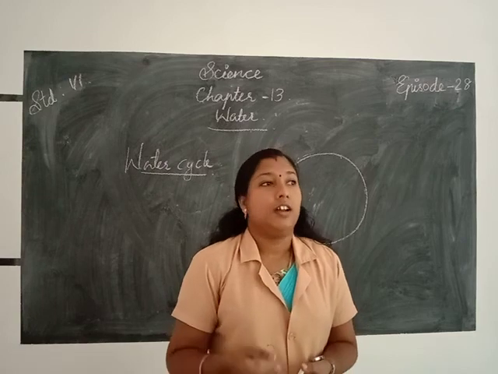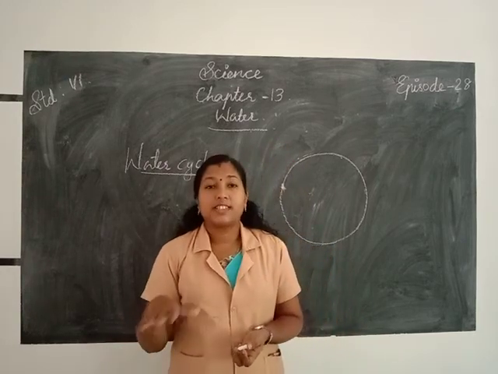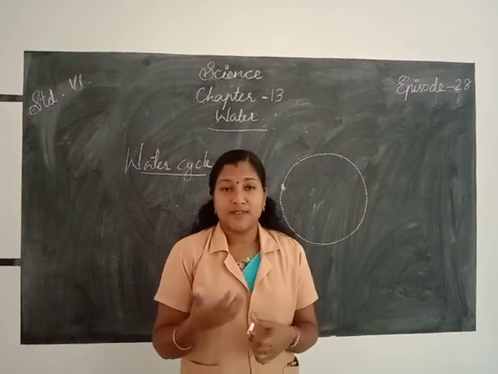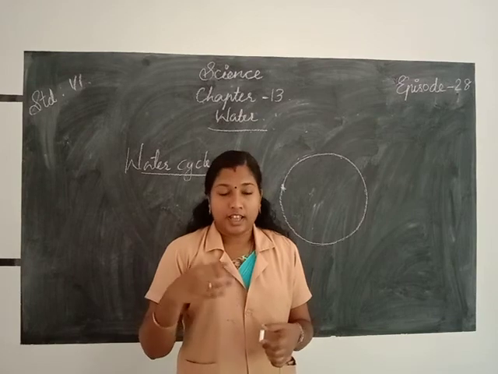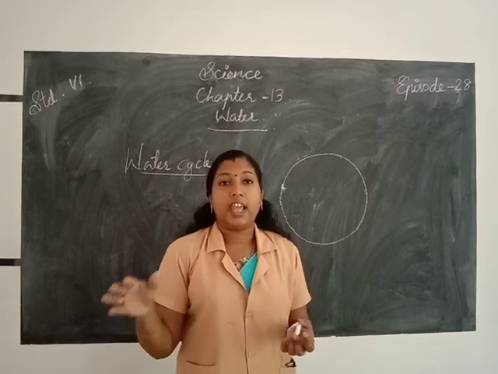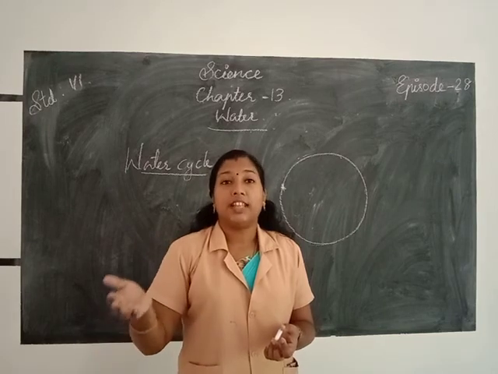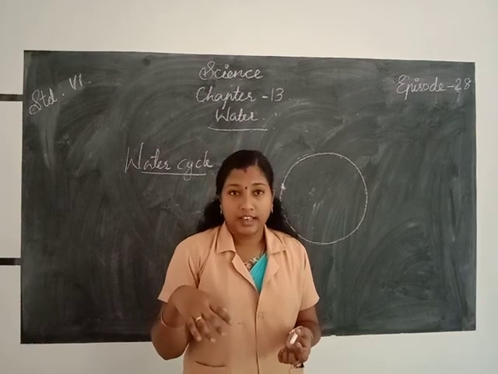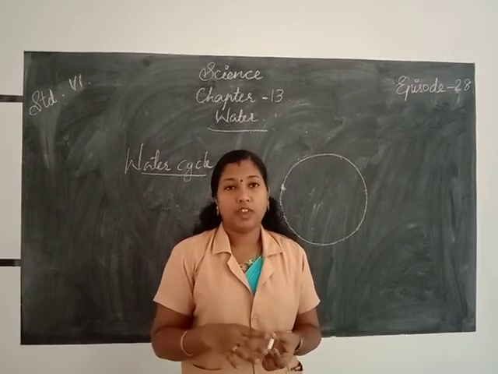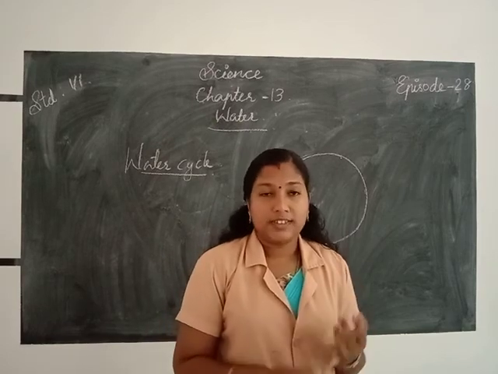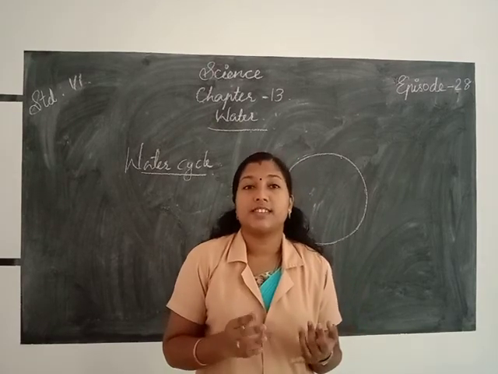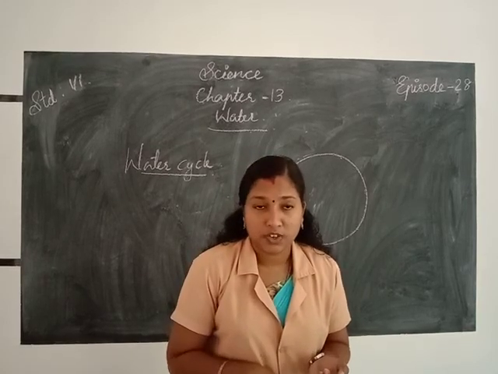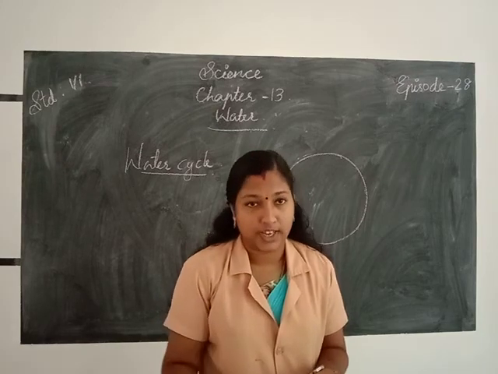So due to that, the water from the ponds, lakes, seas, oceans, anywhere on the earth gets evaporated. The water evaporates day by day, so that leads to the level of water in the rivers and ponds decreasing. Okay, so we know that during summer the water in the rivers, ponds, etc. decreases due to the summer season. That means during summer the water gets evaporated.